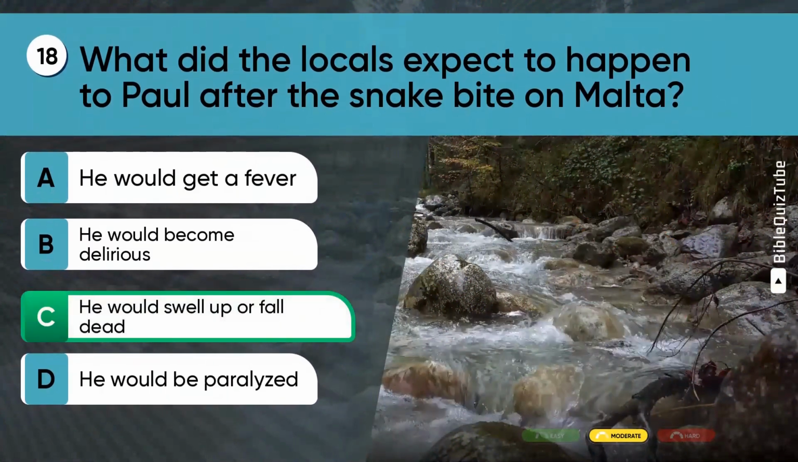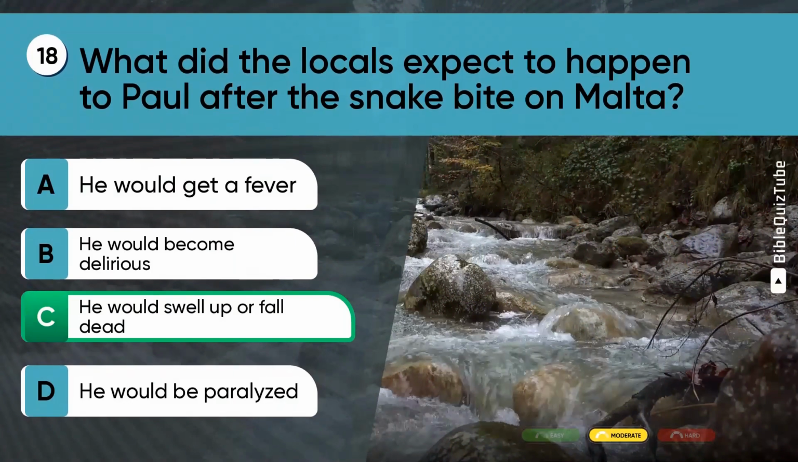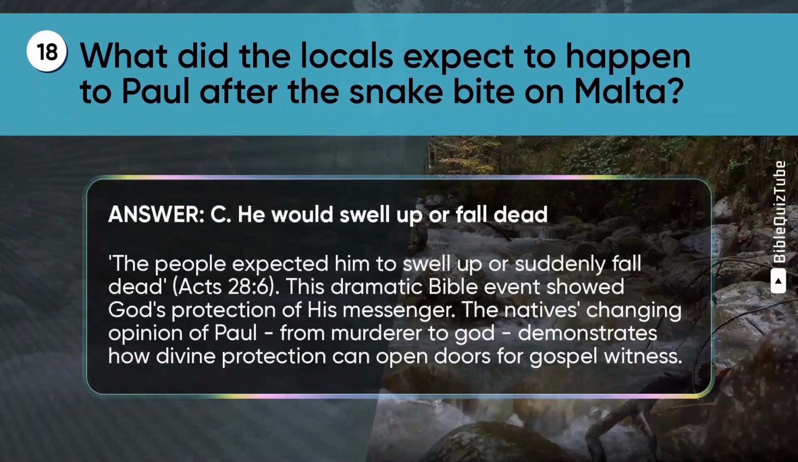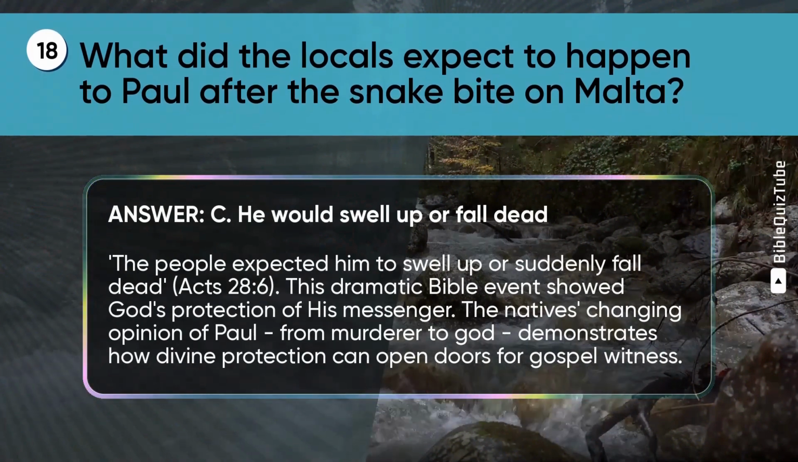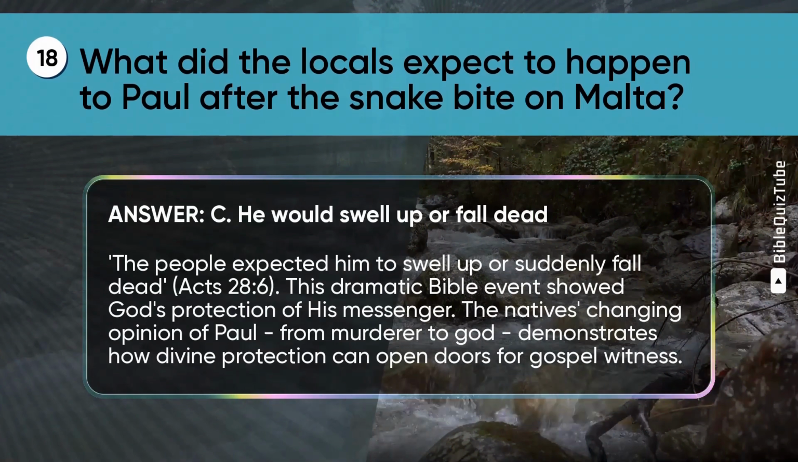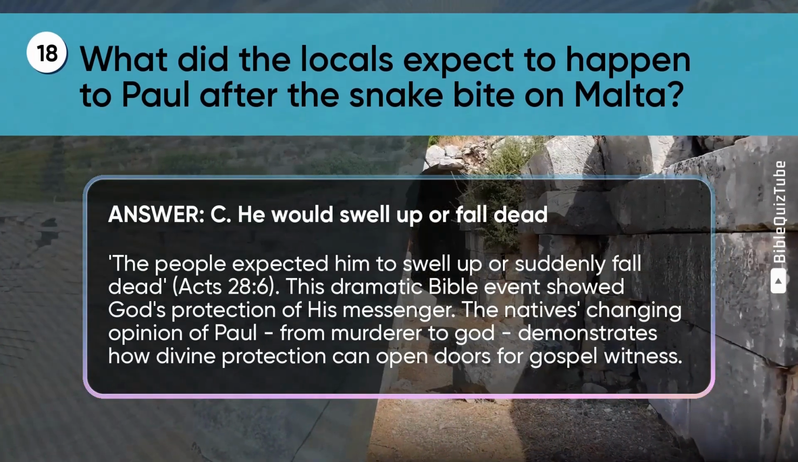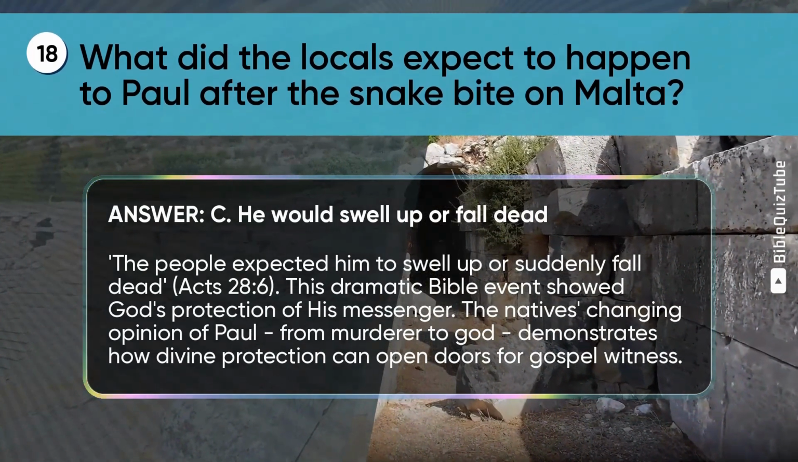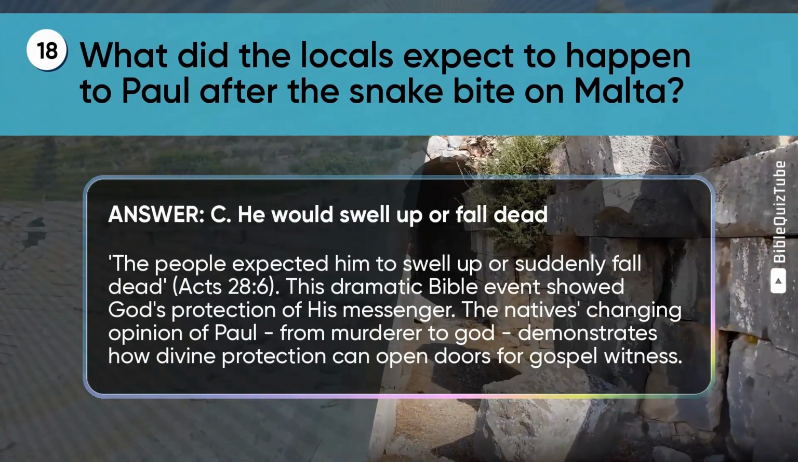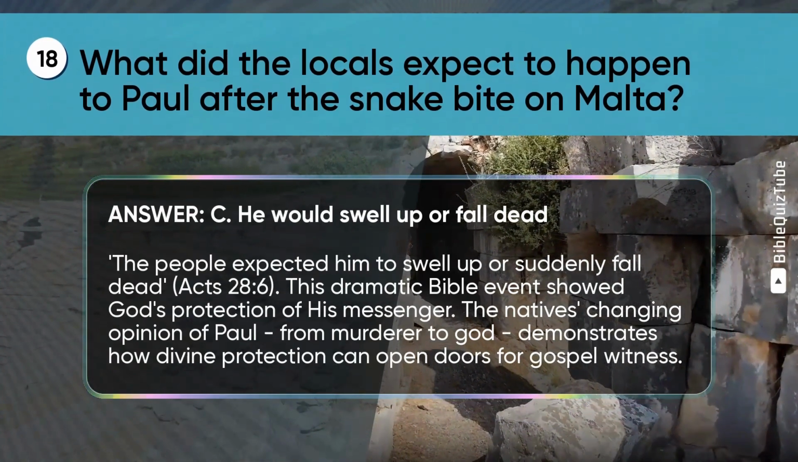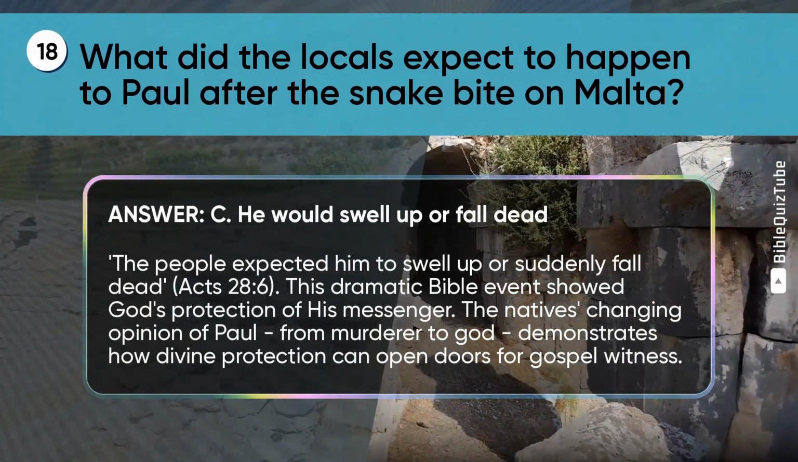The correct answer is C. He would swell up or fall dead. The explanation. The people expected him to swell up or suddenly fall dead, Acts chapter 28 verse 6. This dramatic Bible event showed God's protection of his messenger. The natives' changing opinion of Paul, from murderer to God, demonstrates how divine protection can open doors for gospel witness.